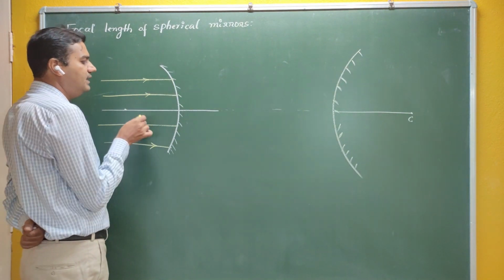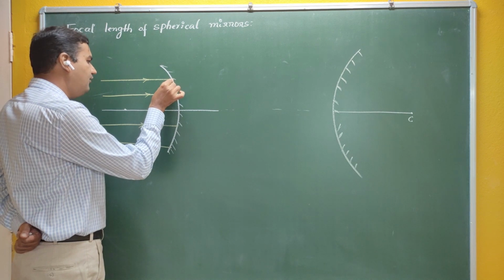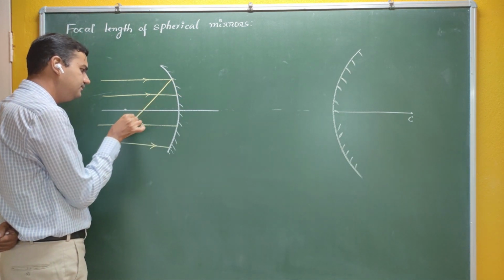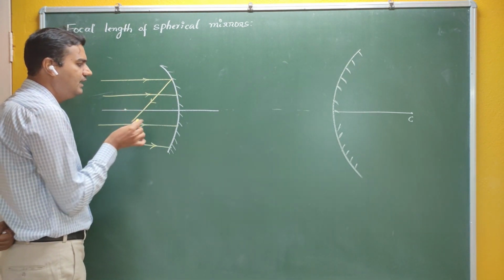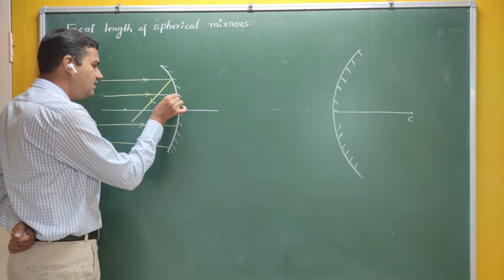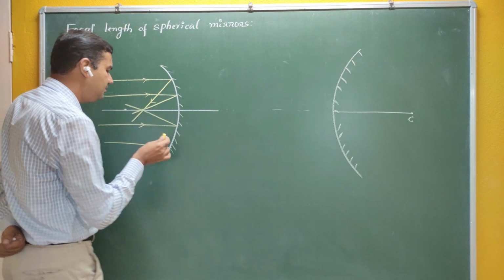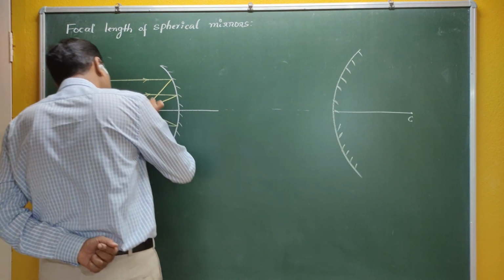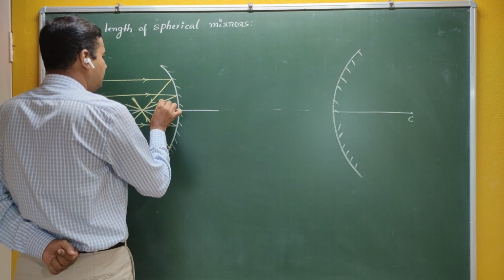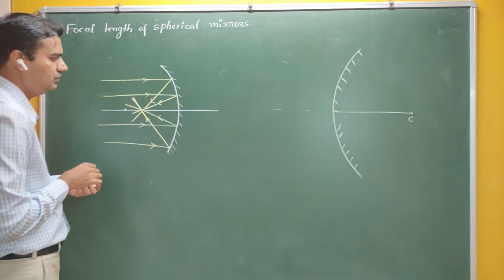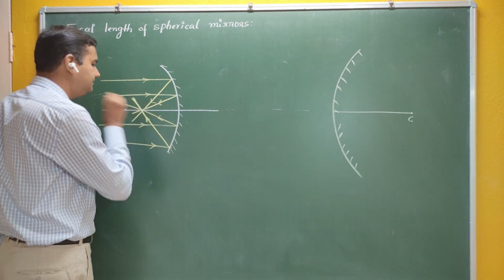So when the parallel beam of light is incident on a concave mirror, the mirror has the property of reflection, so the rays get reflected. After each reflection, I can see here that every parallel ray is going to converge. You can see that this parallel beam of light is going to converge at one point on the principal axis.